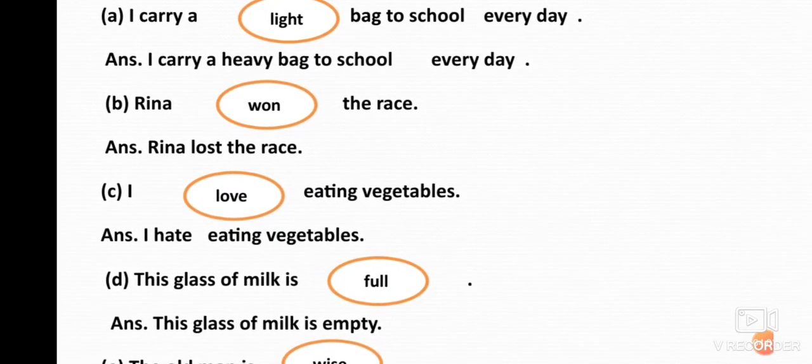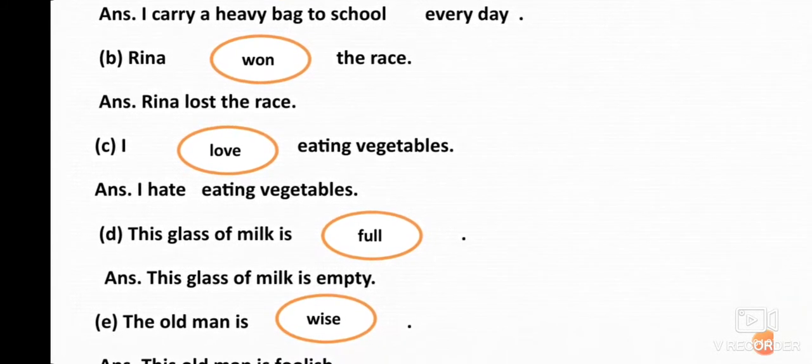I think now it's visible, children, more visible. Question C: I love eating vegetables. We have to write the opposite of the word love. The correct opposite word will be hate. So the answer will be I hate eating vegetables.